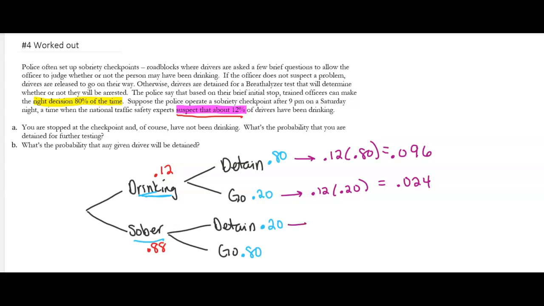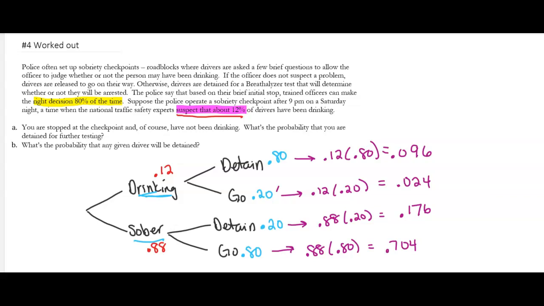Now there are 2 options for sober. You could be sober and detained, so it's 0.88 times 0.20, which is 17% of the time, 0.176. And then sober and they let you go, that's going to be the biggest one because those are both the highest percents: 0.88 times 0.8, which is 0.704. So these are the 4 different percents that they happen. And if you know you've done this right, if you add those numbers up, they add up to 100%.